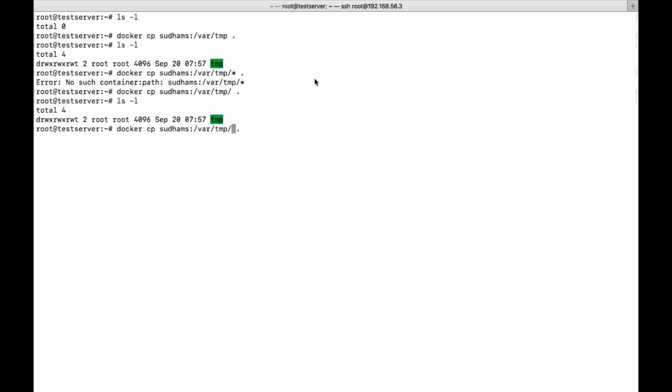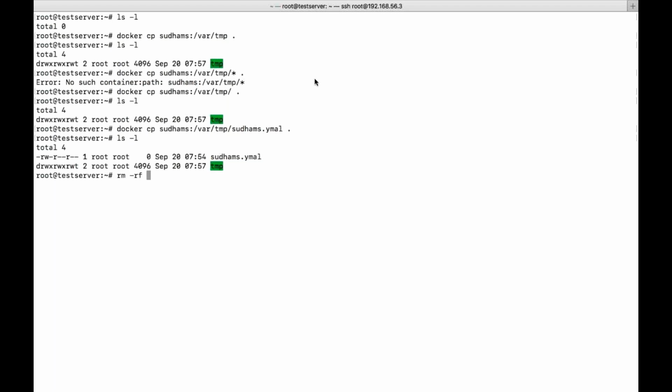If you want a specific file, obviously I need to give it. So it's dot. Now you can see, I will just remove the temp. So now you can see the file got downloaded. So you can upload the file, in the sense you can copy the file from the base machine to the destination like container, or from the container to the base machine. So vice versa. That is all about your cp command.